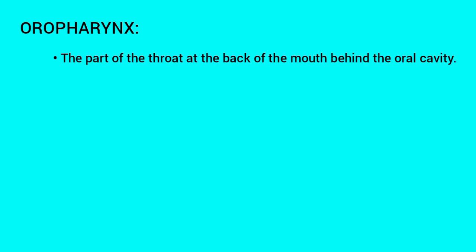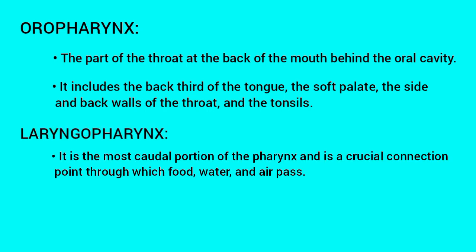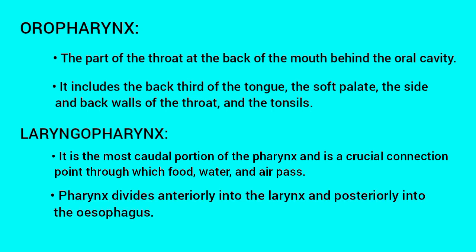Oropharynx. The part of the throat at the back of the mouth, behind the oral cavity. It includes the back third of the tongue, the soft palate, the side and back walls of the throat, and the tonsils. Laryngopharynx. It is the most caudal portion of the pharynx, and is a crucial connection point through which food, water, and air pass. Pharynx divides anteriorly into the larynx and posteriorly into the esophagus.